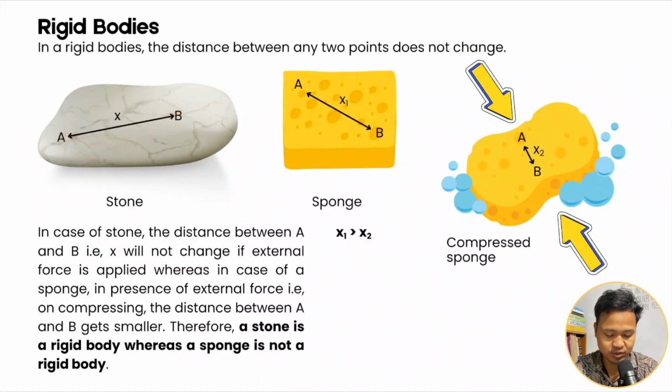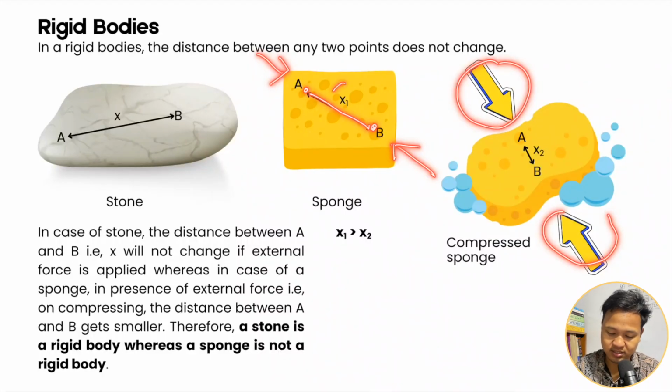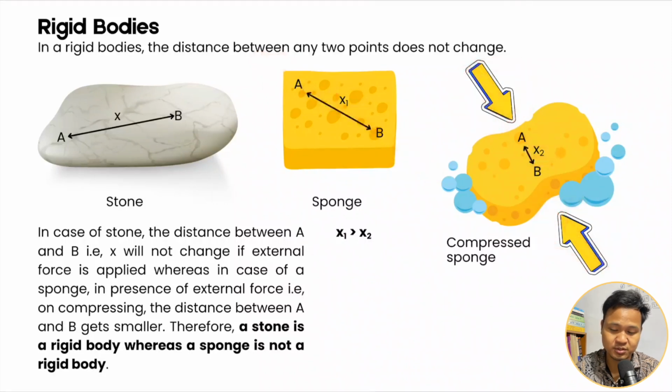Okay, now take a sponge, for example. If you take two points on the sponge and apply force, it compresses, it is compressible. Okay, sponge is compressible. Initially the distance is x1, and after compression the distance is x2. So now x2 is smaller, the sponge changes shape, so you'll find that x2 is less than x1. Okay, so sponge is compressible.